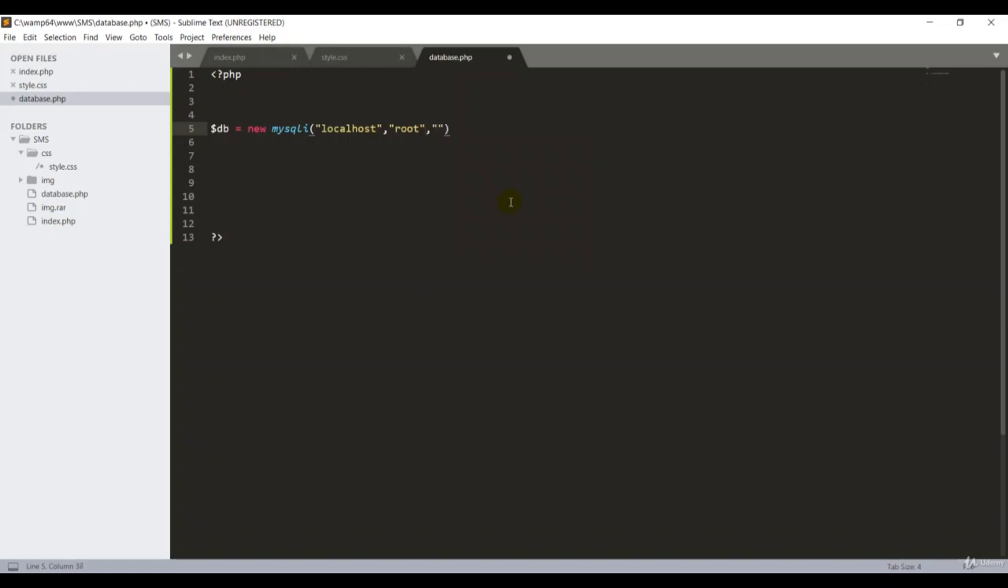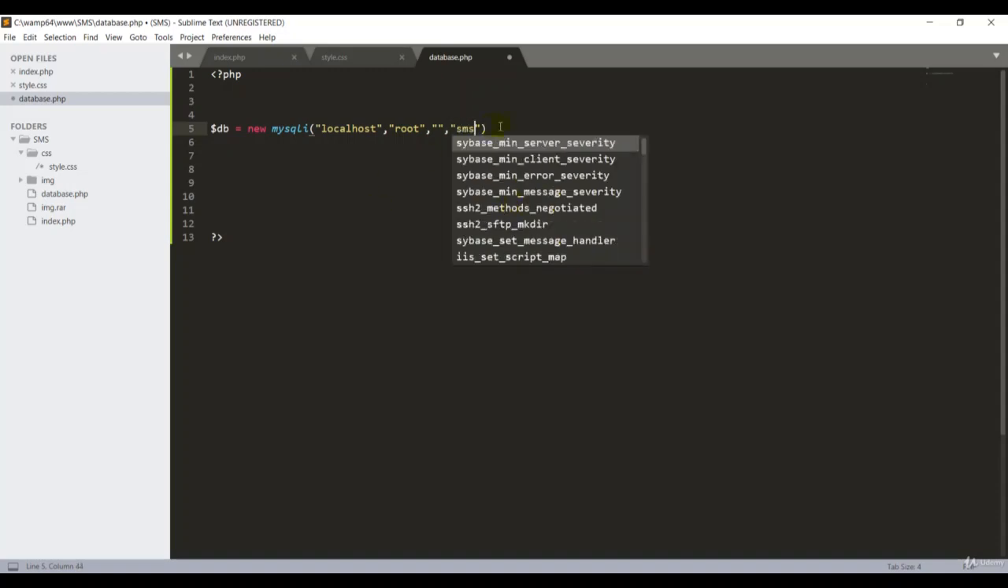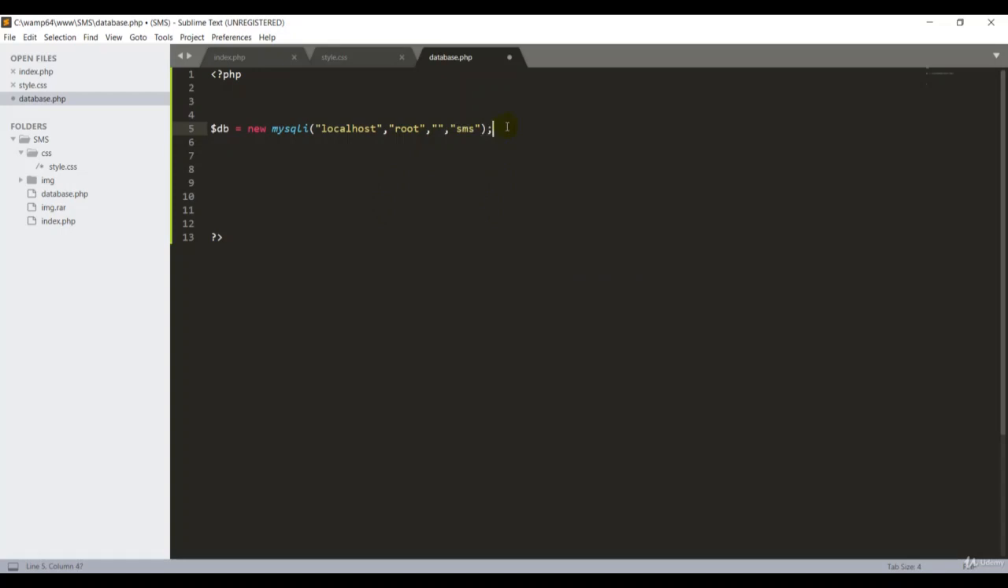Then I want to give the password for my phpMyAdmin. At the moment I don't have any password, so I can keep it blank, then comma, then you have to put the database name, which is SMS. Okay, at the end you have to put the semicolon. So I want to check whether this connection is right or wrong, so I have to write an if statement. If, and open curly braces. Okay, take the space. If that statement goes wrong, so I tell the system. Okay, I put db here.